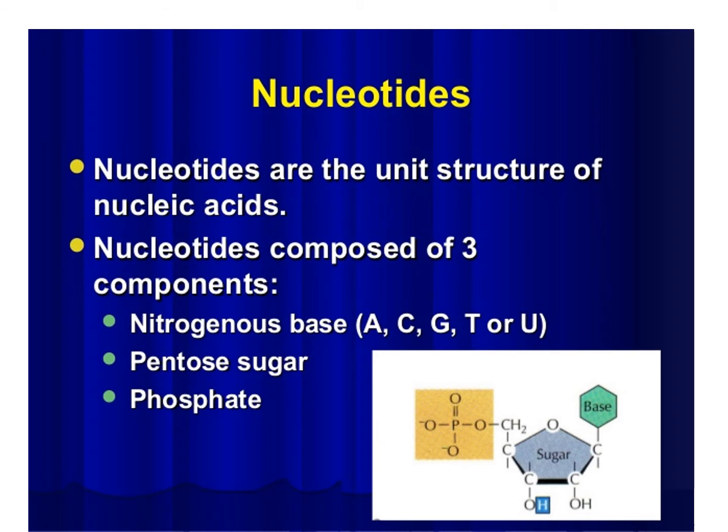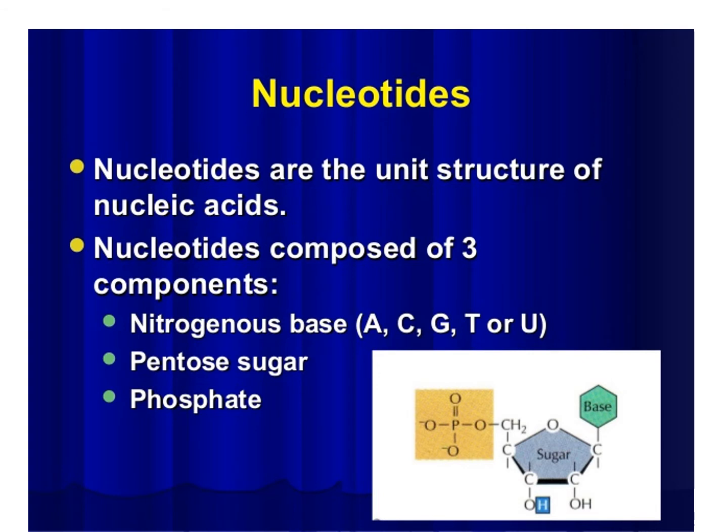Let's see about the structure of nucleotides. A nucleotide is composed of three major components. One is the nitrogen base. The nitrogen bases are of two types. One is the double ring structure, simply called purine. The other is the single ring structure, called pyrimidine. The purines present in DNA are adenine and guanine. The pyrimidines present in DNA are cytosine and thymine.